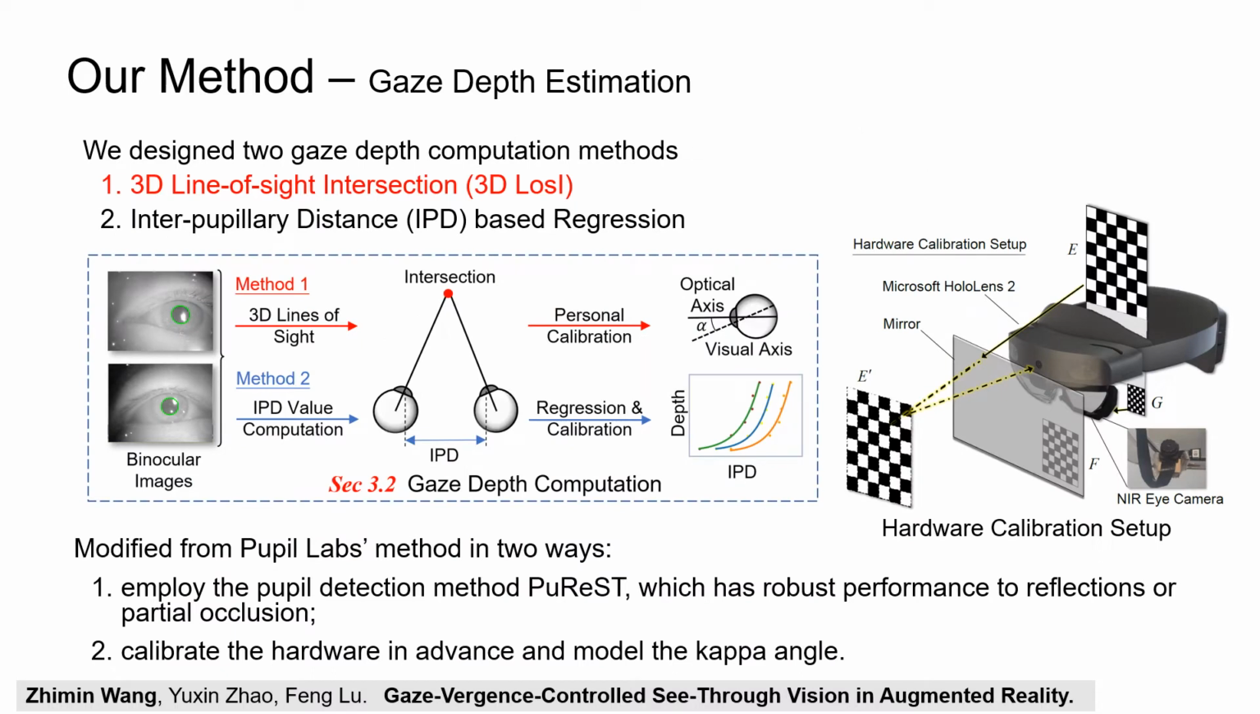Specifically, this model utilizes 2 methods to compute gaze depth, which are the 3D line of sight intersection, namely 3D LoS, and the IPD-based regression. The 3D LoS is modified from the pupil labs method in 2 ways. Firstly, we employ the pupil detection method, PuST, which has robust performance to reflections or partial occlusion. Secondly, we calibrate the hardware in the device and model the kappa angle.